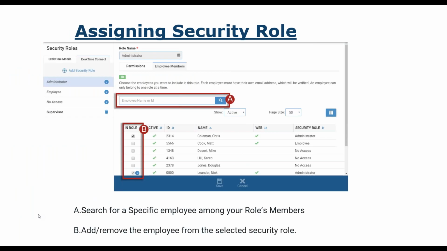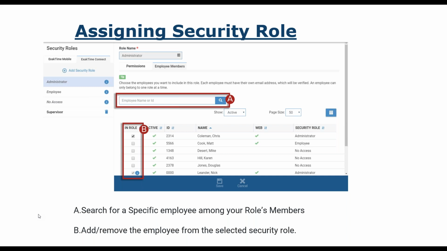Okay, now we have our security roles that we've created. There are two separate ways that you can add an employee to a security role. The first one is when I'm actually at the security role. Let's say I have a supervisor and I have an employee that I want to bring into the supervisory role.